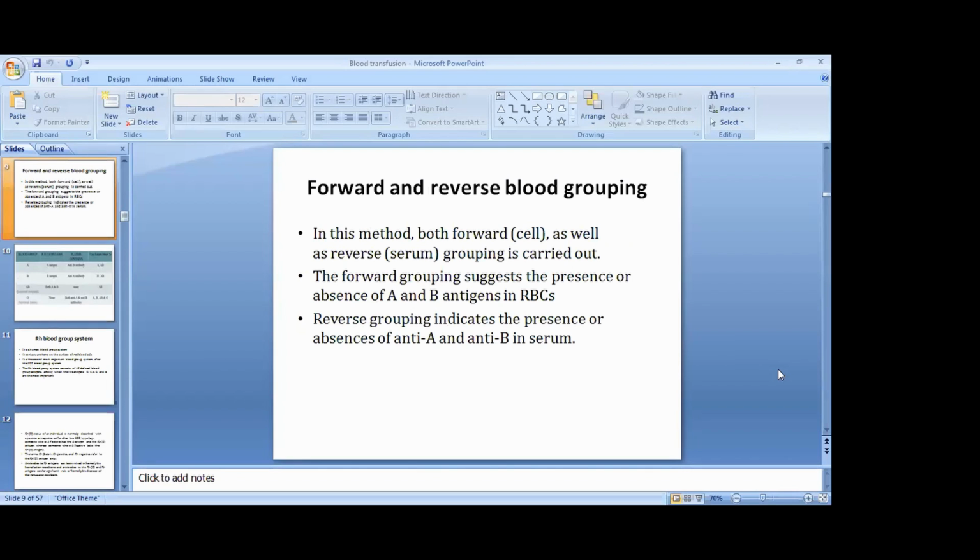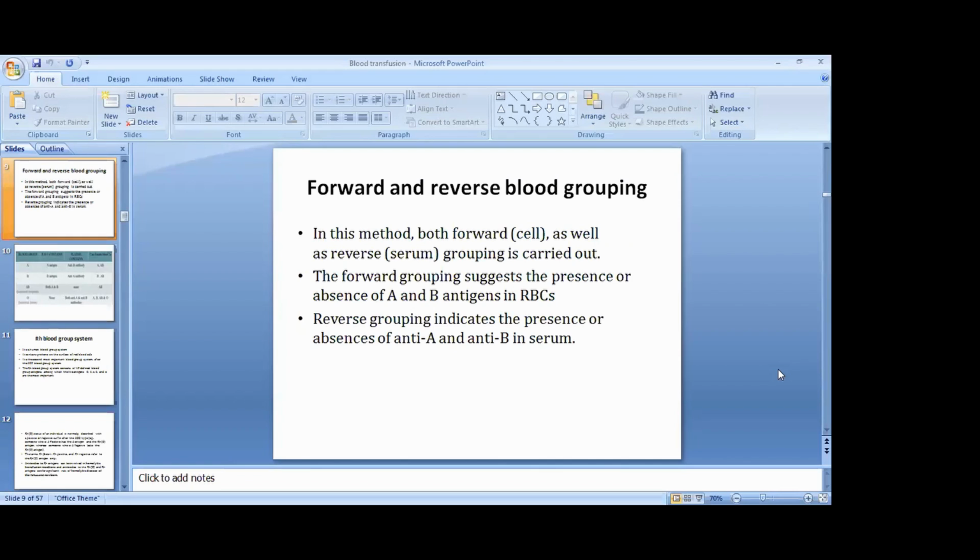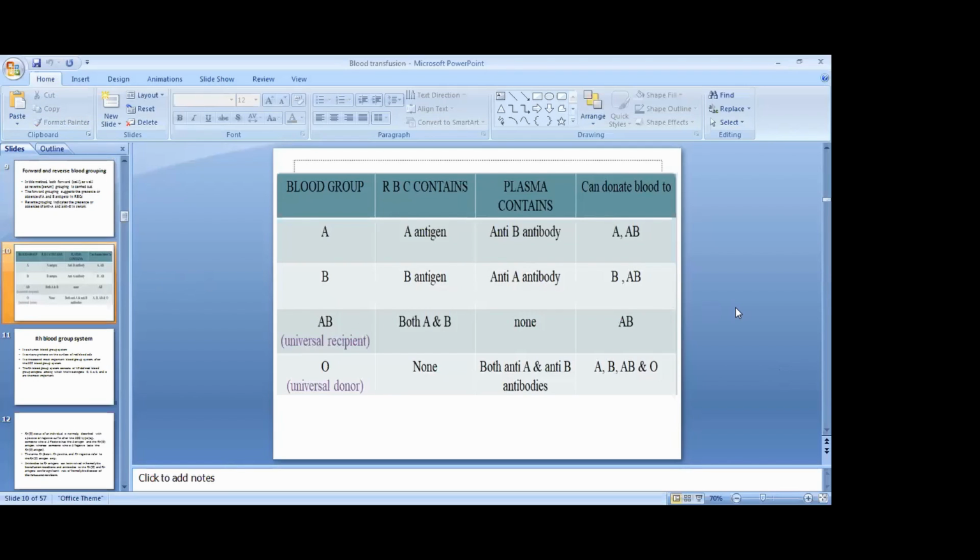Now, the term forward and reverse blood grouping. In this method, both forward as well as reverse grouping is carried out. The forward grouping suggests whether there is a presence or absence of A and B antigens in the RBCs of the donor. Reverse grouping indicates the presence or absence of anti-A and anti-B in serum. So now look at the ABO grouping.